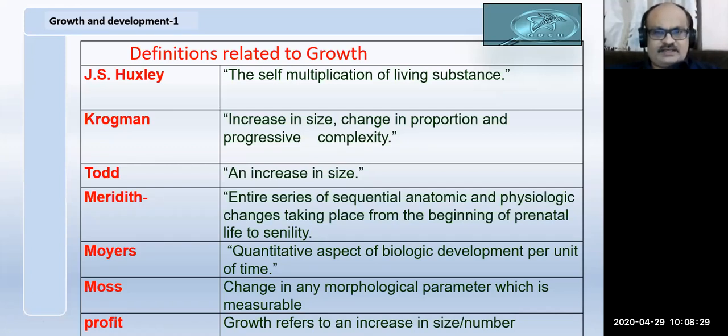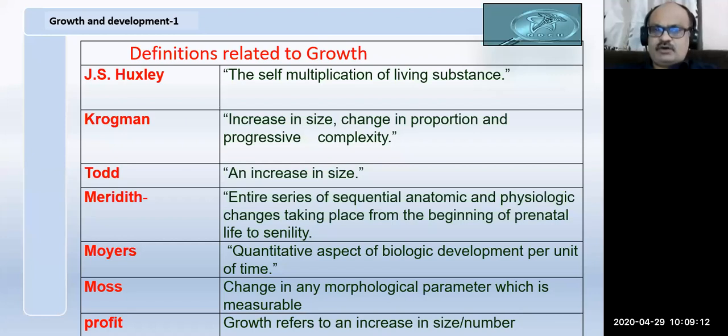Huxley defined growth as the self-multiplication of living organisms. Krogman defined it as the increase in size, proportion and progressive complexity. The third is increase in size. Whatever you see, growth refers to the multiplication of a substance and increase in size. Size here may be length or height, or it may be weight, or he becomes fat. So an increase in any parameter like height or weight is called growth.